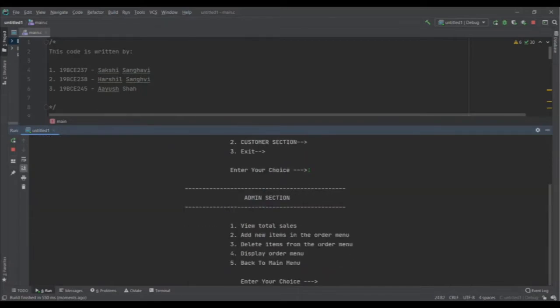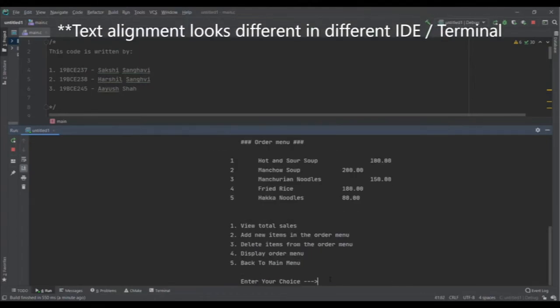In admin I get a total of 4 options, and 5 including going back to the main menu. Now first of all, let's see what is in the 4th option, which is display order menu. What this option basically shows is how many items we have kept for ordering by customers. So just as an example, we have predefined 5 items in this, as you can see on the screen.